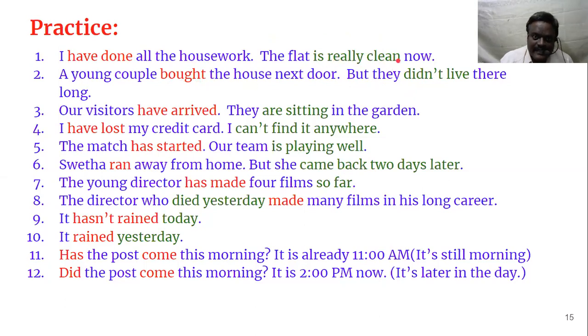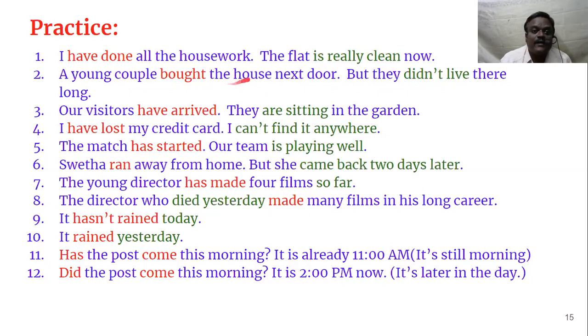See, here is really clean now, present. So here you have used present perfect tense. A young couple bought the house next door. Okay, they bought. What is the suggestion here? But they didn't live there long. So it's over. Now they're no more living. Maybe they might have sold the house and they left the house. So, but you are telling about what happened long back. What happened long back? So long back means you have to use simple past tense.